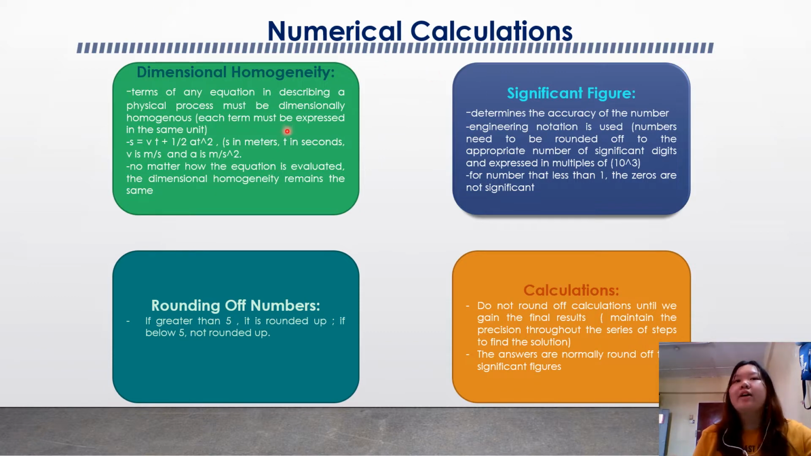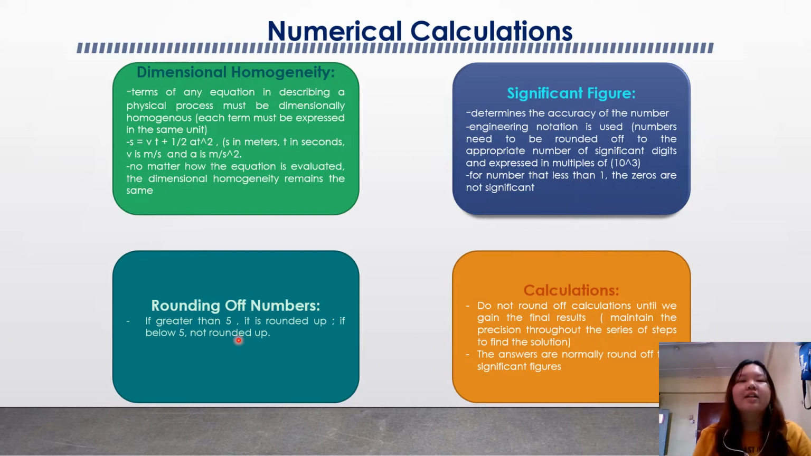The next one is the significant figure, which is used to determine the accuracy of a number. In significant figures, engineering notation is used. The numbers need to be rounded off to the appropriate number of significant digits and expressed in multiples, like what I stated in the last slide, the prefix and the multiplication factor. For numbers less than 1, the zeros are not significant. For example, 0.00831 has only 3 significant figures, which are 8, 3 and 1.